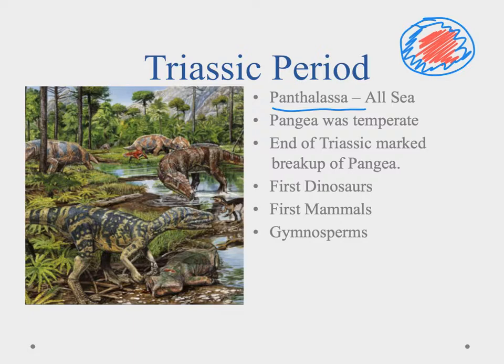At the end of the Triassic is when we had the breakup of that supercontinent. And that's what kind of allowed for a lot of the evolution to flourish in the Jurassic period. In the Triassic period, remember we just had a mass extinction, so we're having all of these different animals that are now exploring and exploiting these new niches. And that's when we start to see the first dinosaurs. We also saw the first mammals, which were going to be small rodent-like looking creatures. And then we also started to see these gymnosperms, these seeded plants. And those would be like your pine trees and things of that nature.